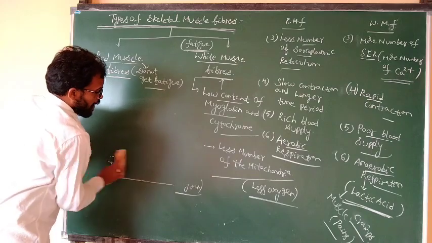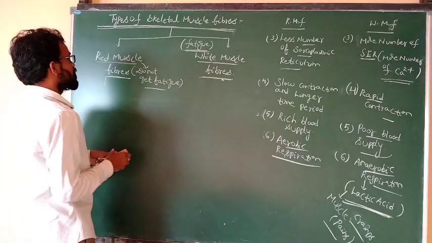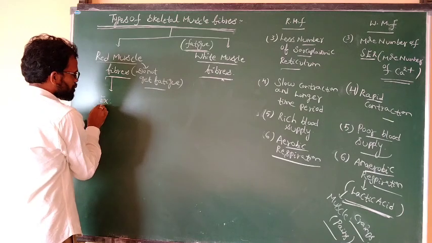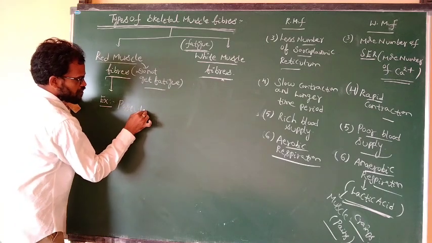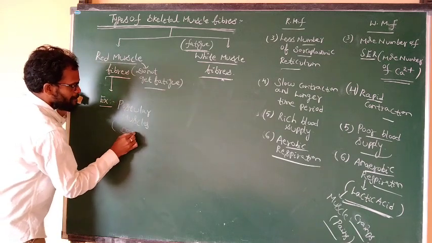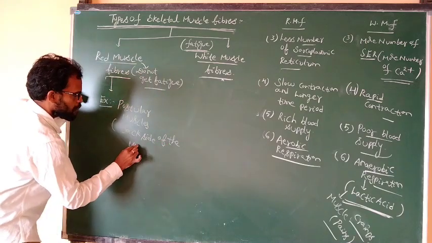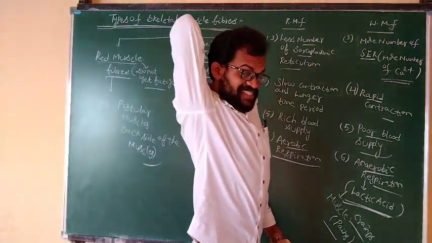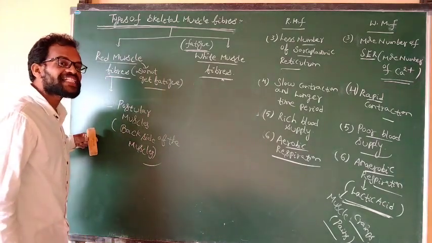What is the example for the red muscle fiber? The example is the postural muscles. Postural muscles means the muscles of the back side. The postural muscles, the back side muscles, are red muscles, and they participate in aerobic respiration.